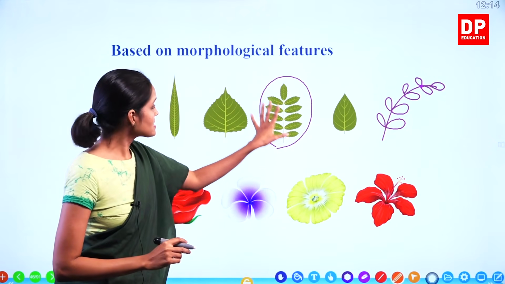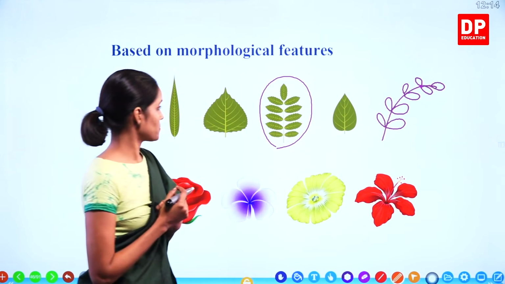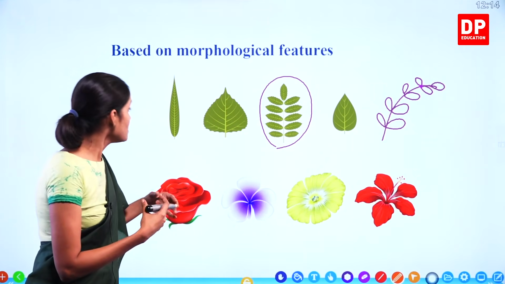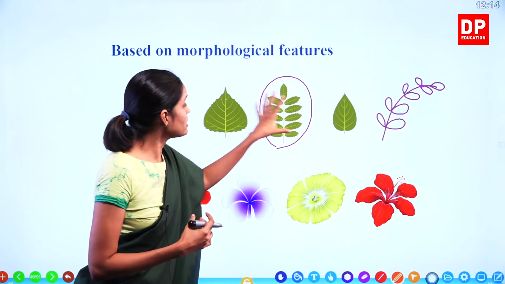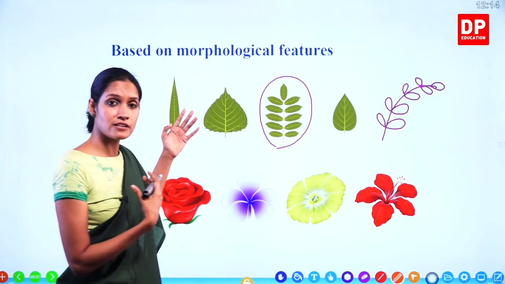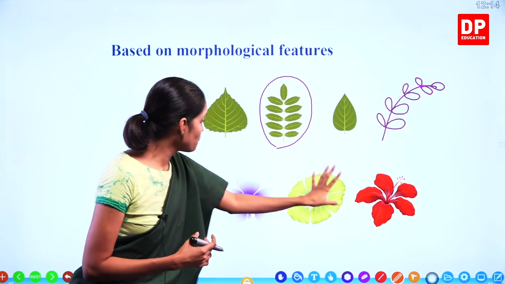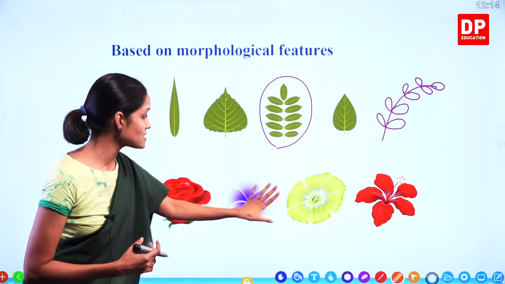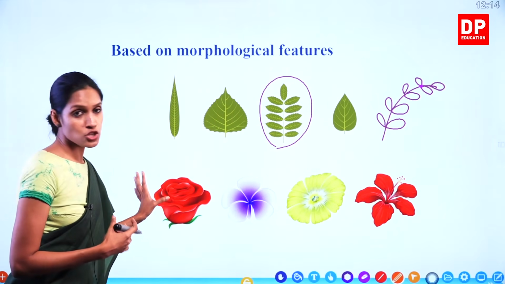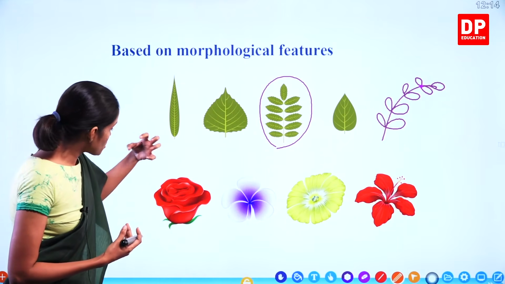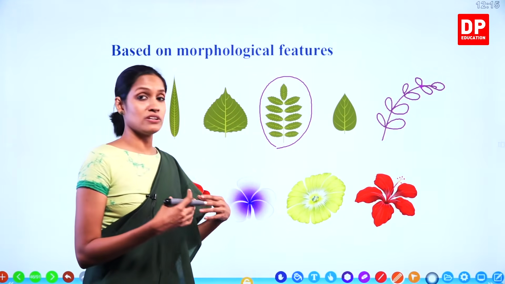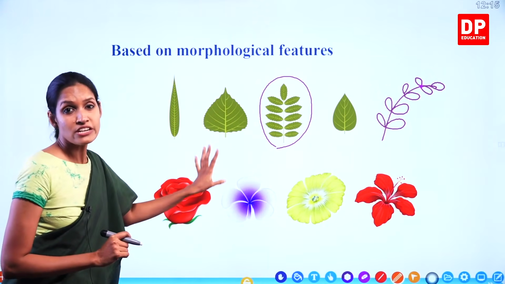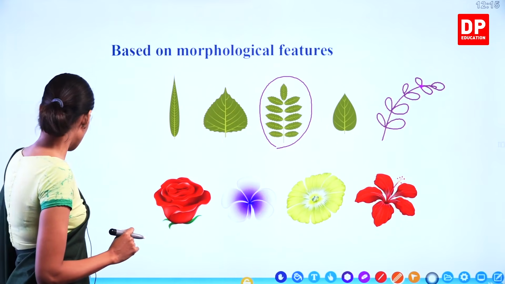So the leaf blade is different and this has a different shape. Okay, so this is how when we take leaves, based on their structure, different shape and everything, there are so many differences. There are differences between plant leaves. What about these flowers? Different flowers are there. Different colors, different shapes. Now this has 5 petals, this also has 5 petals, but this rose has many petals, right? So shape-wise different, color-wise different, even the fragrance also different. Understand, children? So these are morphological differences in these leaves and flowers.